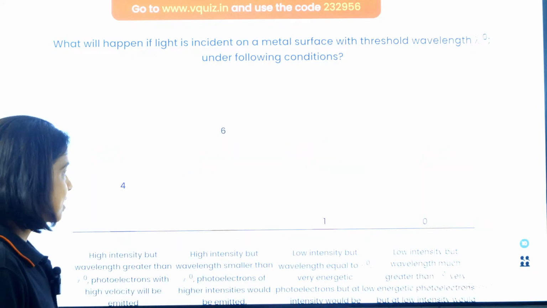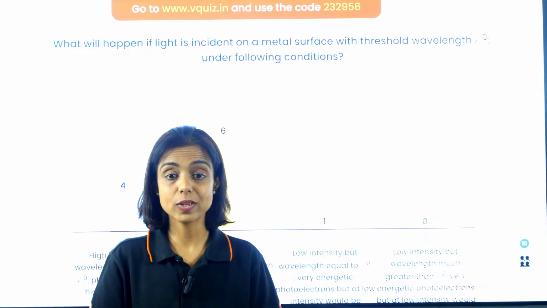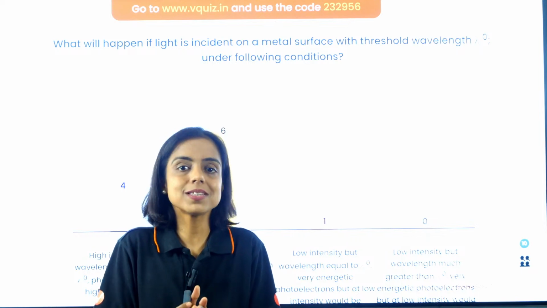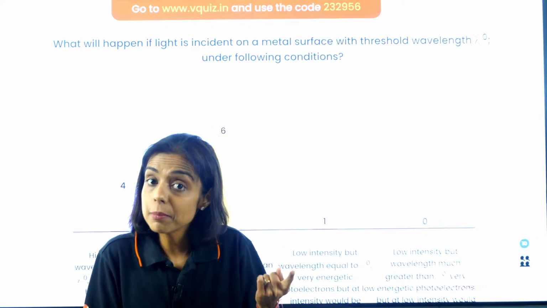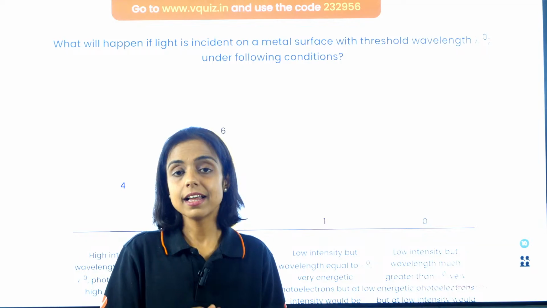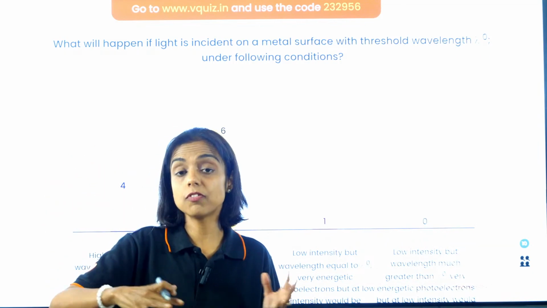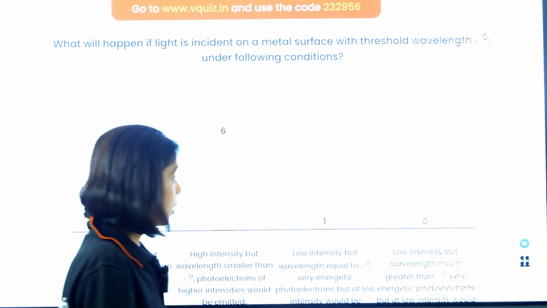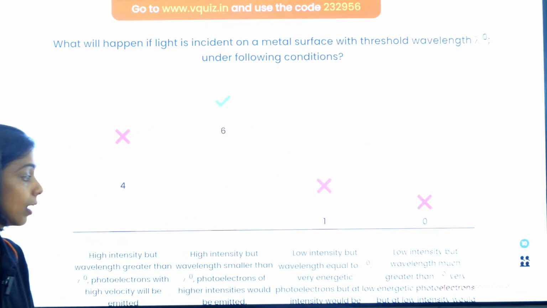Oh, time is up. So guys, lambda naught is the threshold wavelength, not the frequency. Mind it. Threshold frequency is the minimum frequency required to remove the electron. So if frequency is minimum, wavelength is maximum. They are inversely related. That means threshold wavelength is the maximum wavelength at which the photoelectric effect can be shown and photoelectrons can come out. It's a bit tricky, but I'm happy that most of you gave the right answer.